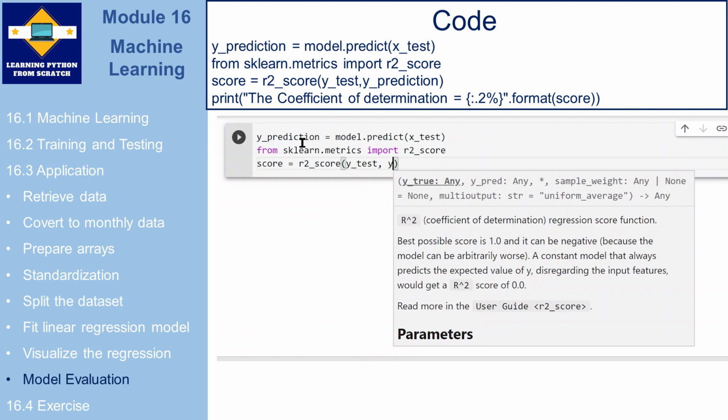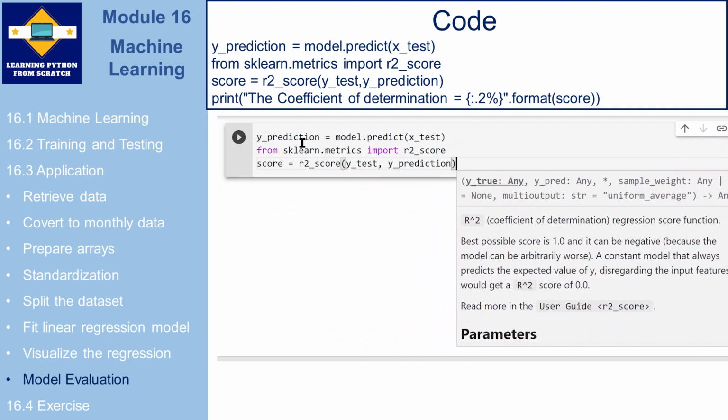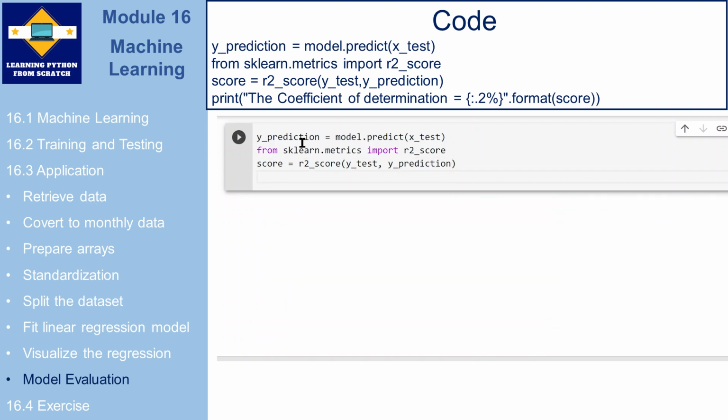The statistical score R-square can be calculated using the predicted y value and the true y value, and it can be used to rate the goodness of the model fit. R-square is between 0 and 1. It can be seen as the percentage of the variation explained by the regression. Generally, the larger the R-square, the better the fitted model. And lastly, we want to display the R-square value.